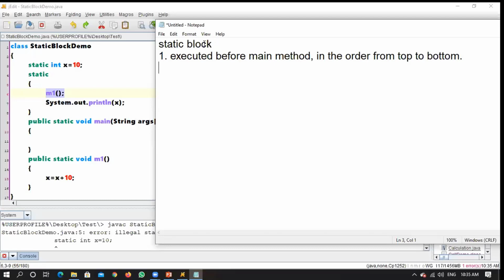In a static block, you can access the static things directly, no problem. If you have anything which is not static, you cannot access those things. You need to have an object for that, then only you can access. If you make a method non-static, then you are just saying that it is a blueprint, a logical existence, not a physical existence.